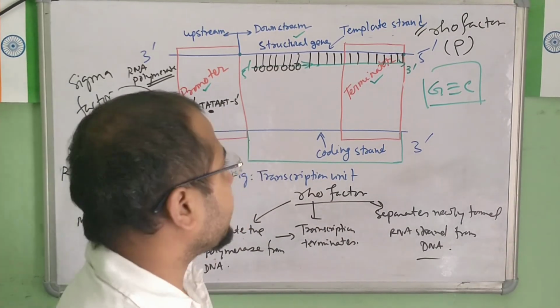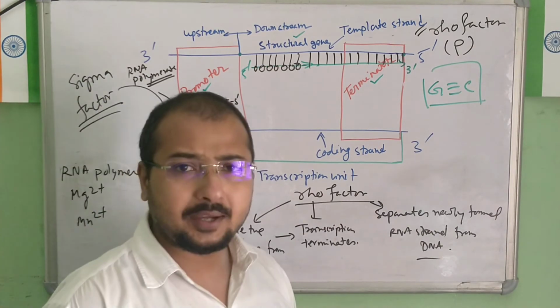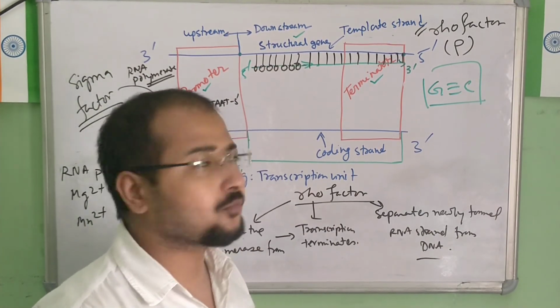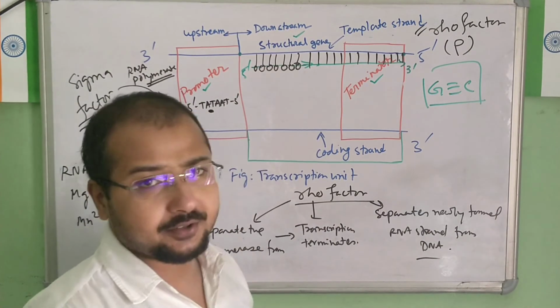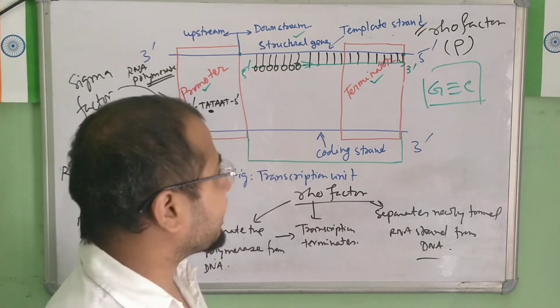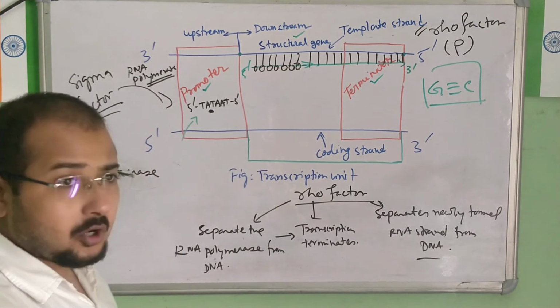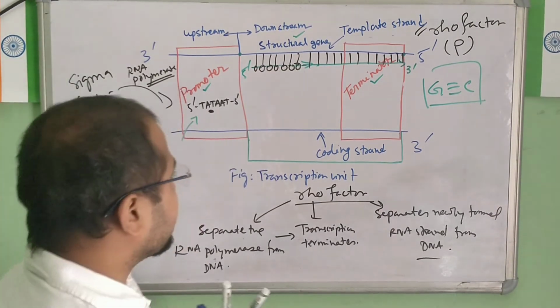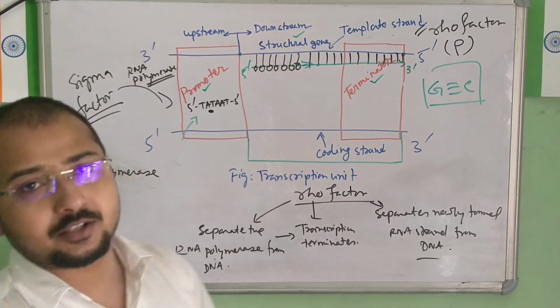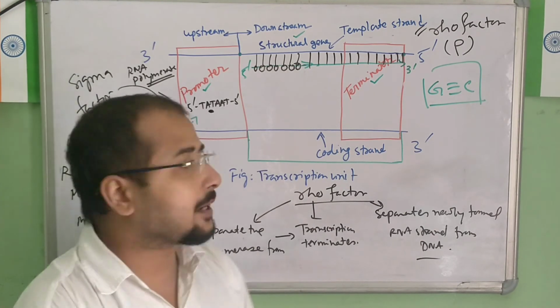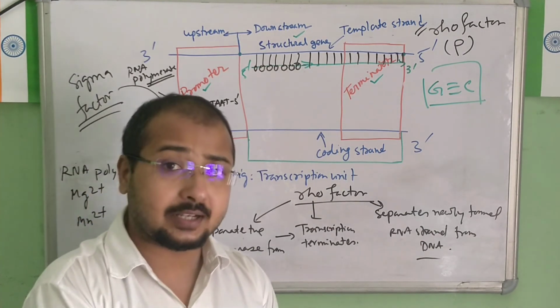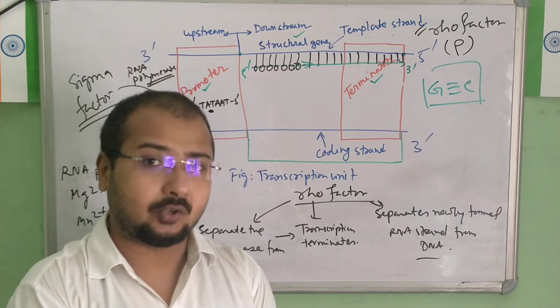Clear? So at the end point you can write post-transcriptional mechanism, which in the majority of prokaryotes is not required. Okay, in some cases post-transcriptional process is required. So you can say our transcription mechanism is done here. This much is your answer if it is asked transcription in prokaryotes.